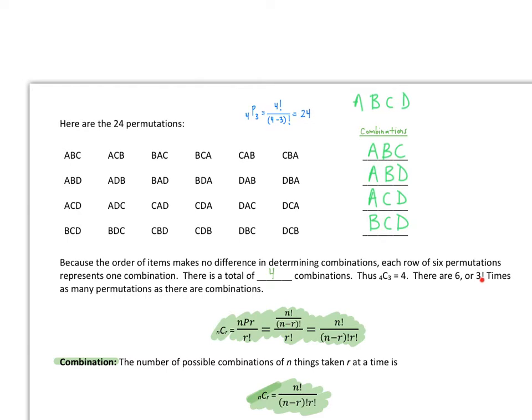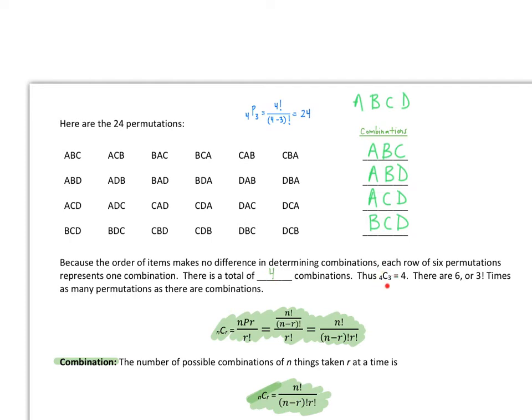So each row of 6 permutations represents one combination. So these are A, B, C, just in different orders, but that's a combination of those 3 letters. This second row is a combination of A, B, D, okay? But it's in any order. This third row is a combination of A, C, D in any order. And this fourth row is a combination of B, C, D. So there's a total of 4 combinations.